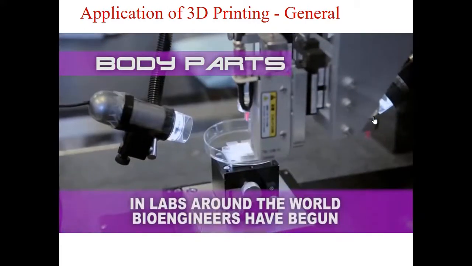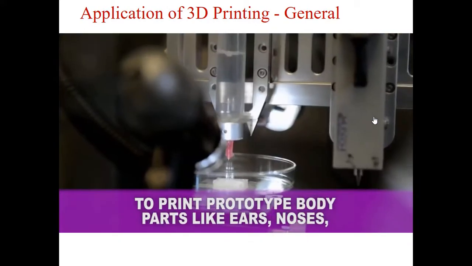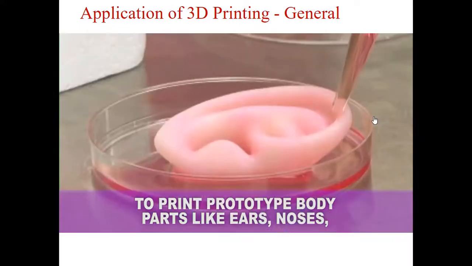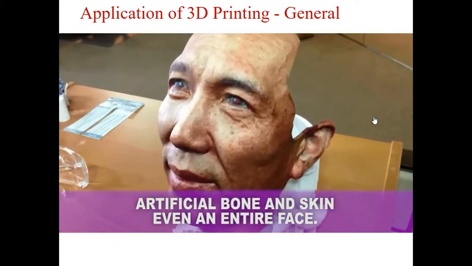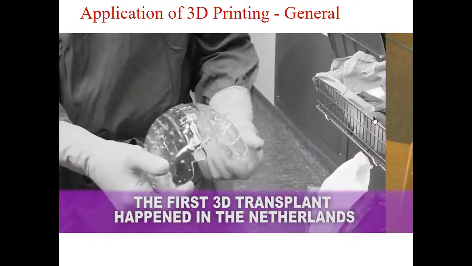Also, in the future you may have 3D printed medicines. Depending upon the specific specifications or composition, we can give the medicine to the person.